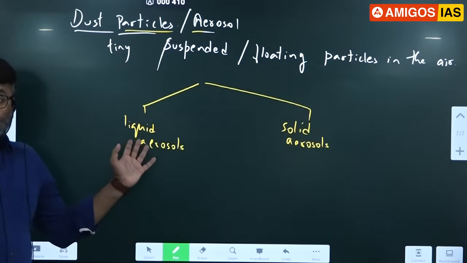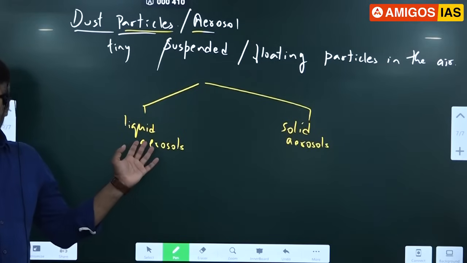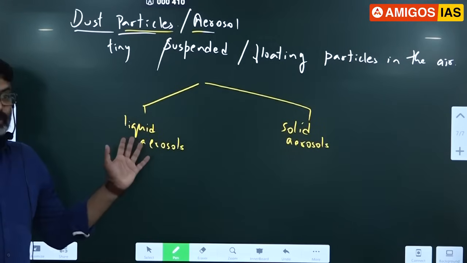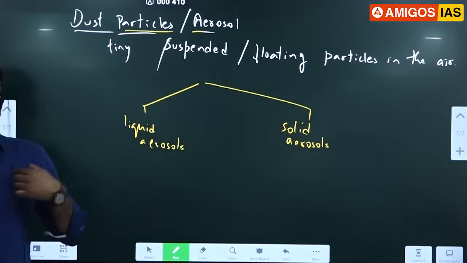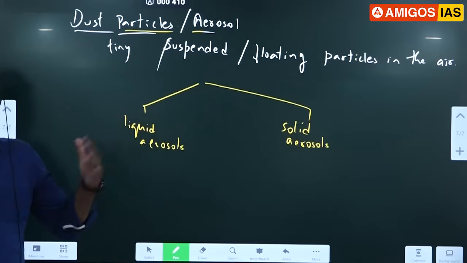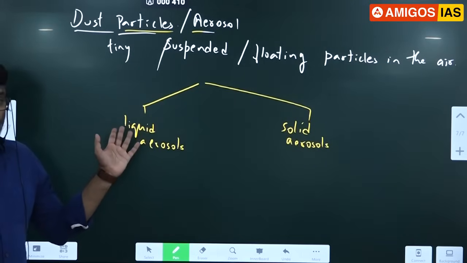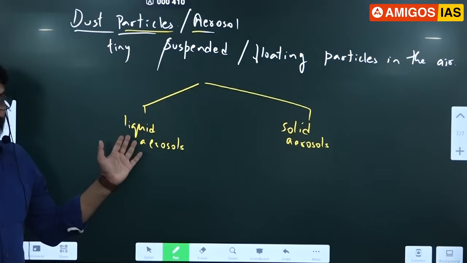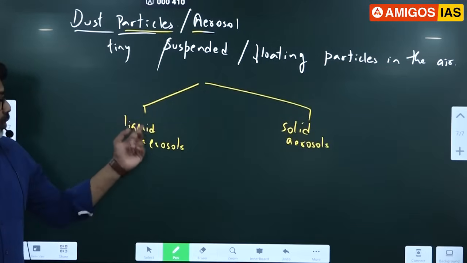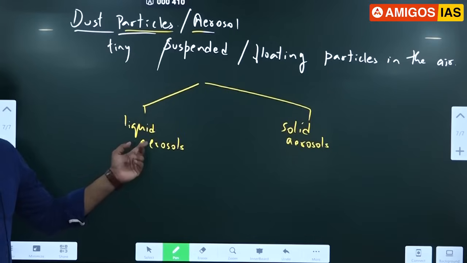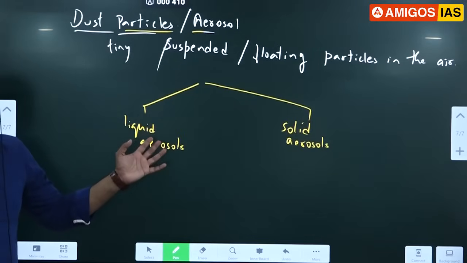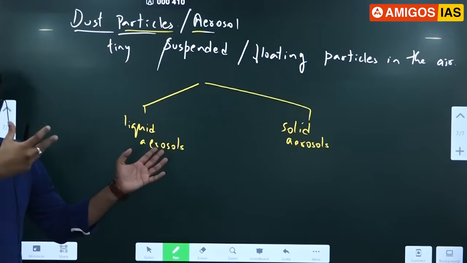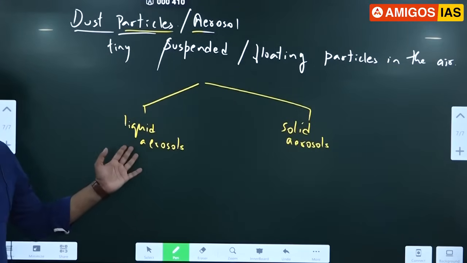Okay. So these liquid aerosols will carry the pathogens. If I am having a bacteria or a virus, let's say viral fever, it will spread to everyone slowly. That is the reason whenever we are not well, we have to wear a mask to protect others. Okay. You got it. So that is liquid aerosols spreading quickly. So remember this. Liquid aerosols also come from engines, heat engines, steam engines, vehicles, automobile exhaust and all. Okay. This is the one.